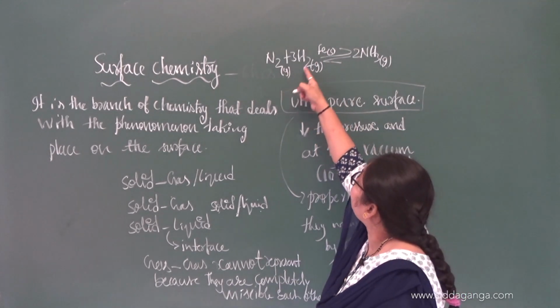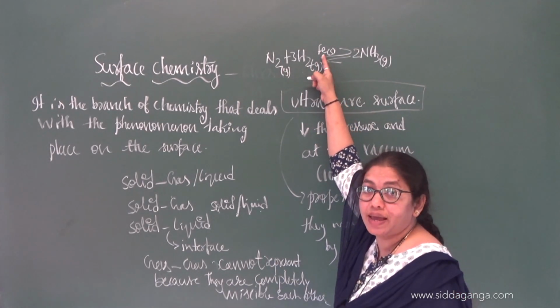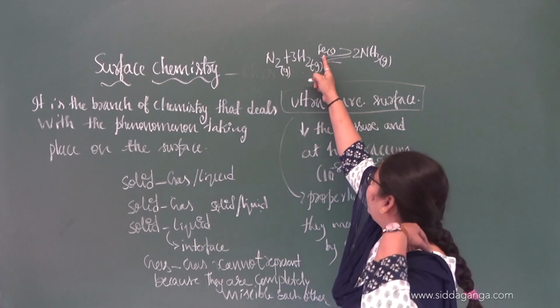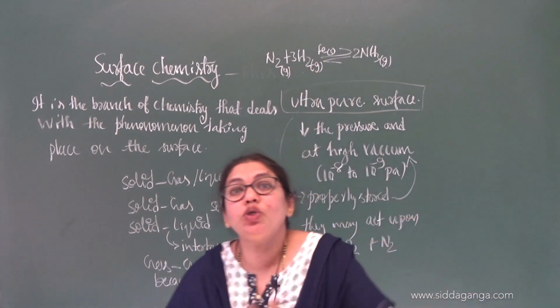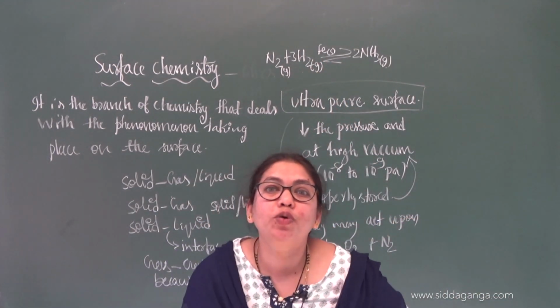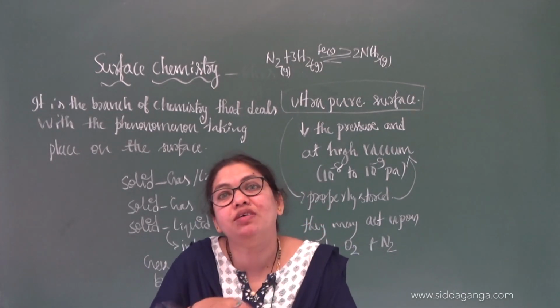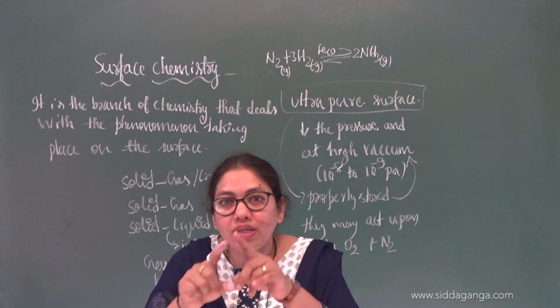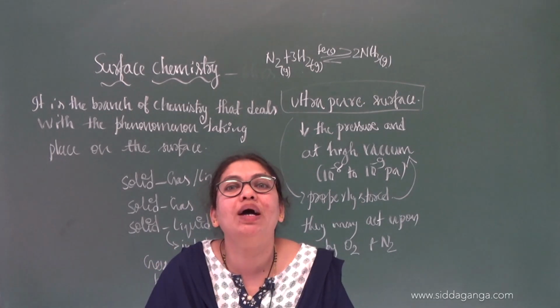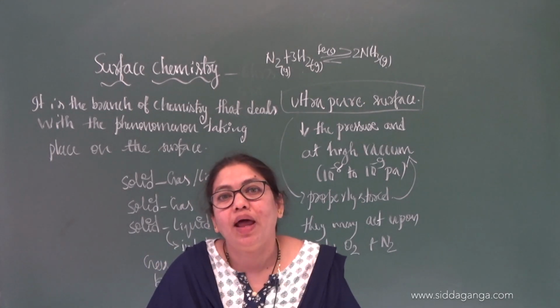These reactants are found to be adsorbed on the surface of this iron catalyst. So the surface of the iron should be what? Ultra pure, before you allow the reactants onto the surface of the catalyst.